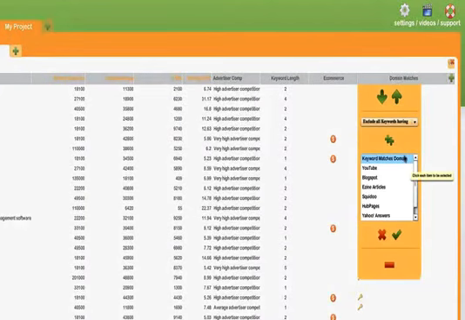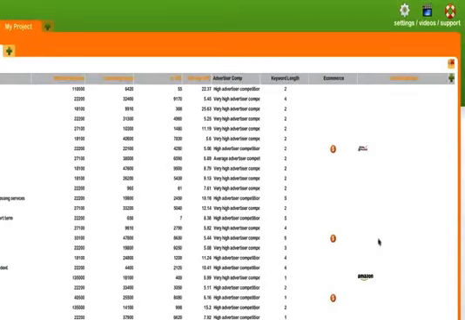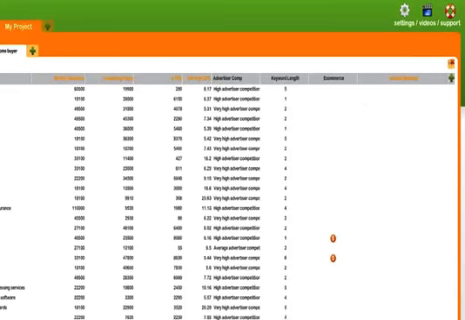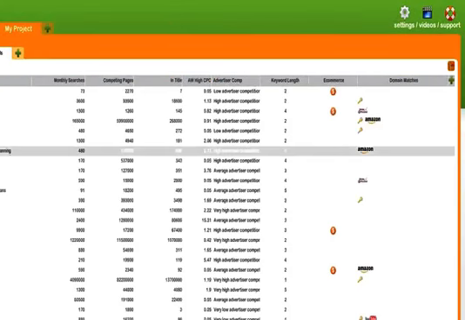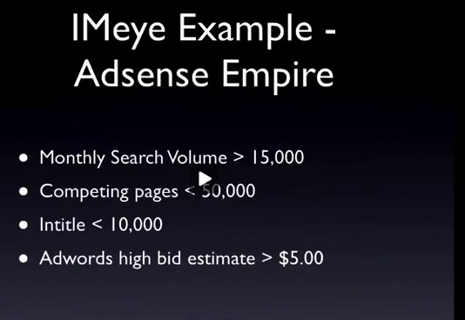We're also going to go over here to the end to the domain match, and we want to find only those keywords that do not have a domain name that matches the keyword in the top 10 in Google. Maybe we can grab that ourselves, and that would be really good for SEO purposes. And what we now have is all the keywords in a list. We have pages of them that fit all of these parameters that we had decided on ahead of time. And when you're doing AdSense, these are the sorts of parameters you want.